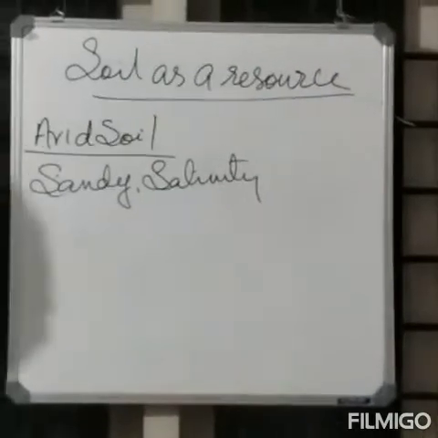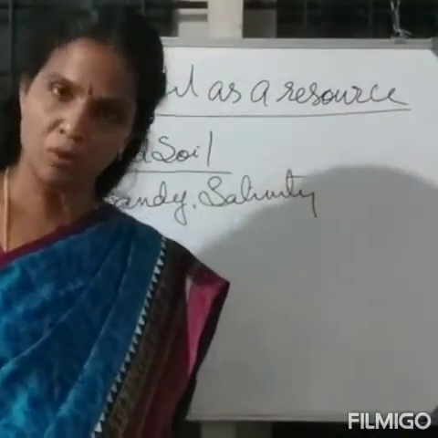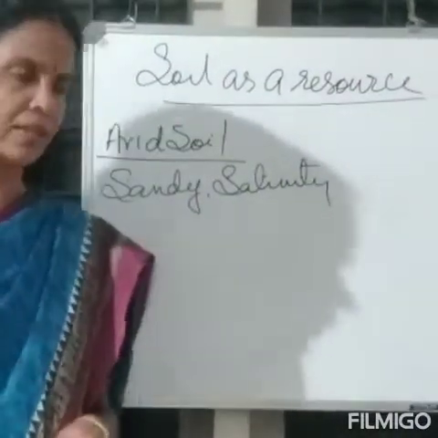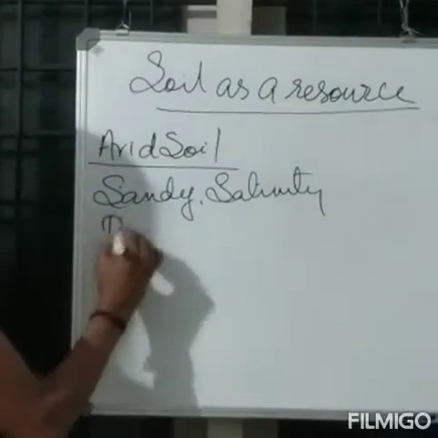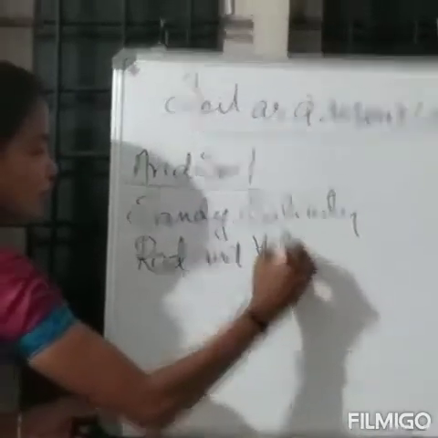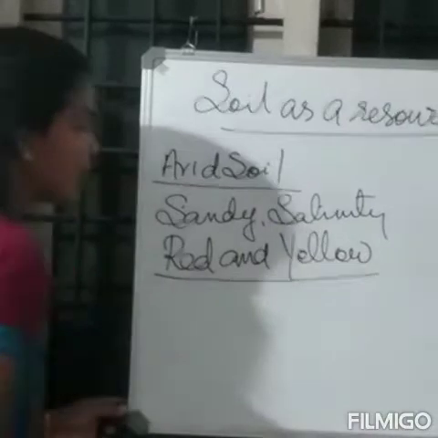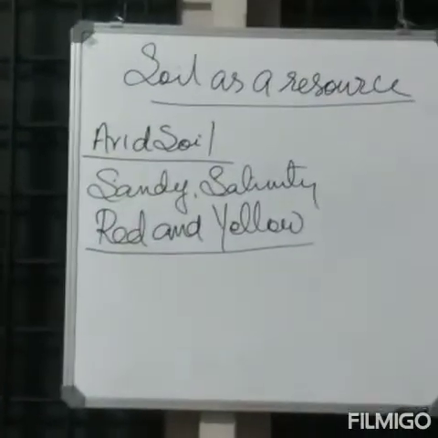Then the next soil is red and yellow soil. What about the red and yellow soil?